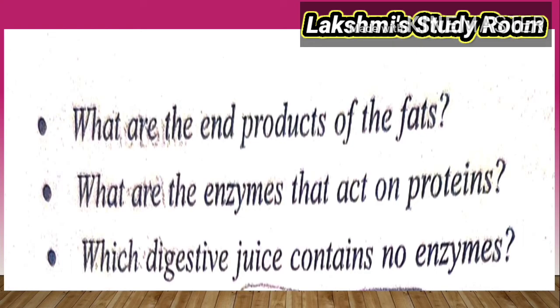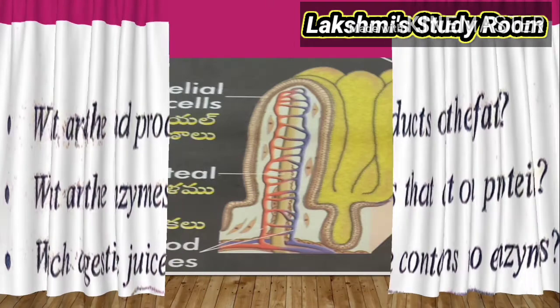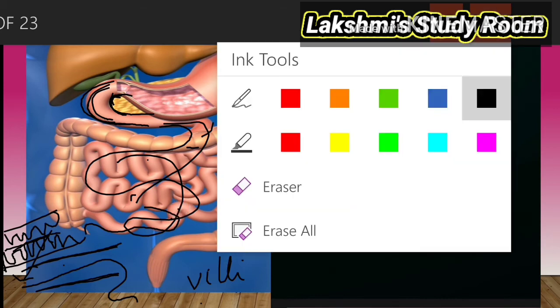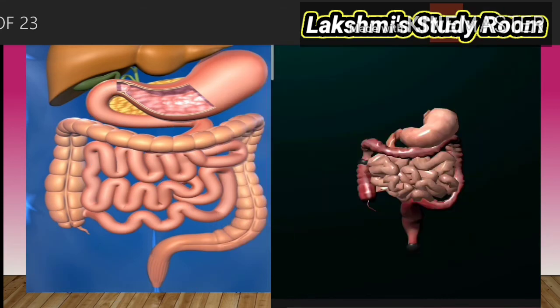Which digestive juice contains no enzymes? That is bile juice. The food enters from the stomach into the small intestine. The first part of the small intestine is called the duodenum, the later part is called the jejunum, and the end part is called the ileum. Absorption of food takes place in the ileum.